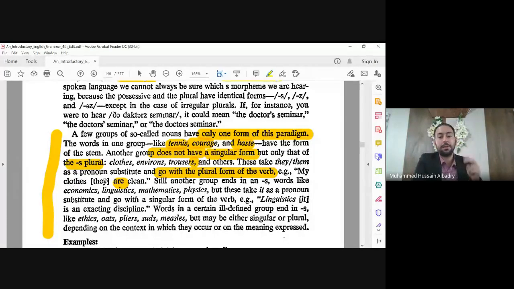Number three, another group ends in S. Some nouns end with S, but they are singular. If these nouns end with S, what about the verb? Who can tell me? Singular or plural? The third group.